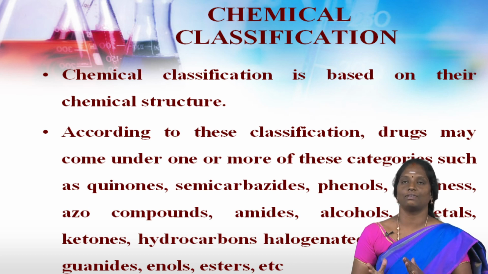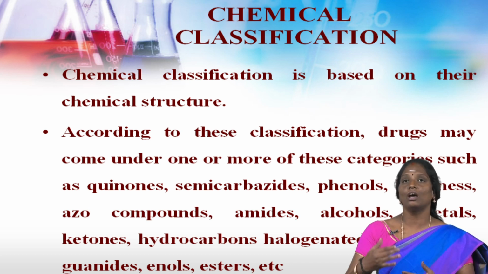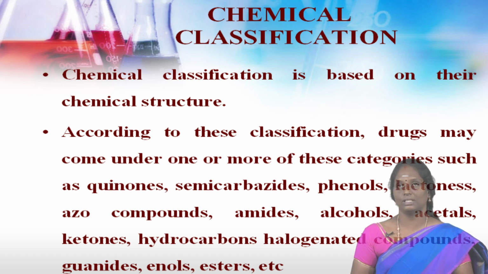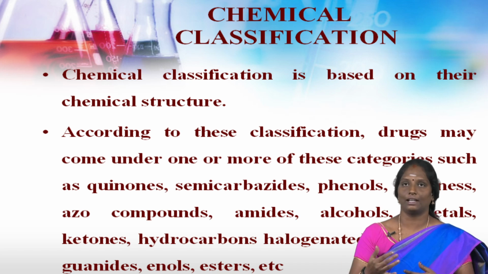According to this classification, drugs may come under one or more of these categories such as quinones, semicarbazides, phenols, lactones, azo compounds, amides, alcohols, acetals, ketones, hydrocarbons, halogenated compounds, guanides, enols, esters, etc. So, the drugs may come under this type of categories.